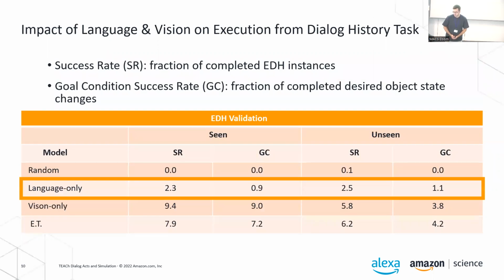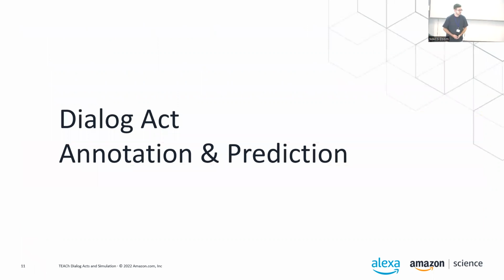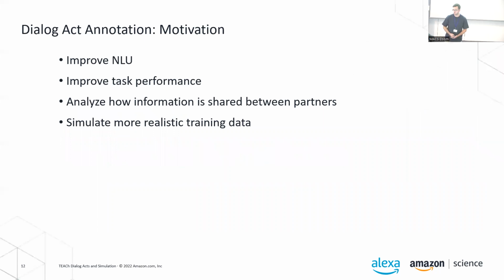When we look at the baseline models performance that we released with the dataset, we see that the language features only contribute a fraction to the overall task performance. So we're hoping that through adding dialog acts to the dataset, we can improve the natural language understanding of the model and overall also improve the task performance.